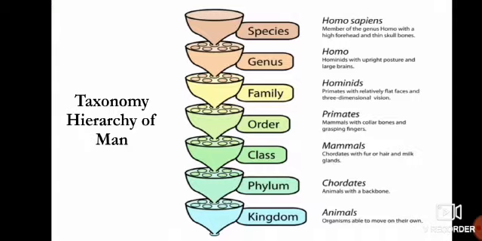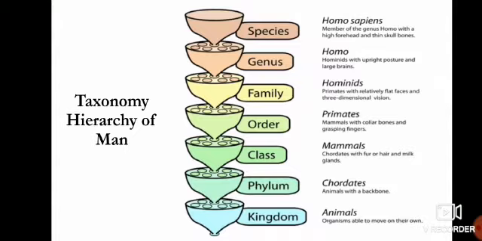Now the taxonomic hierarchy of man. Man belongs to the kingdom Animalia, organisms able to move on their own. It means that animals can move from one place to another. Phylum Chordata: humans belong to phylum Chordata because animals with a backbone are known as chordates. Its class is Mammalia: chordates with fur or hair and milk glands are known as mammals, and we belong to class Mammalia.